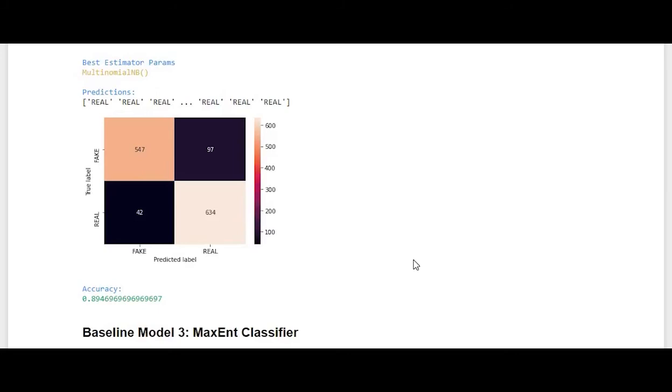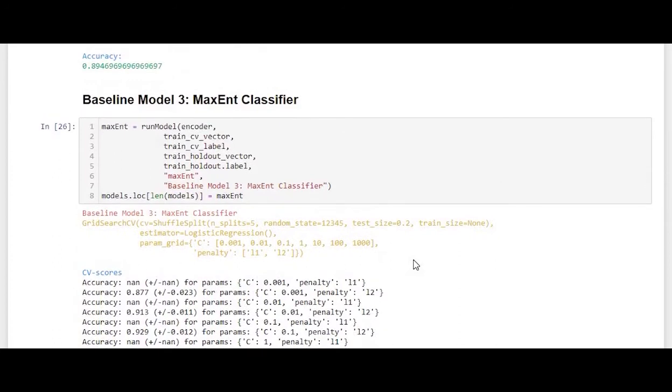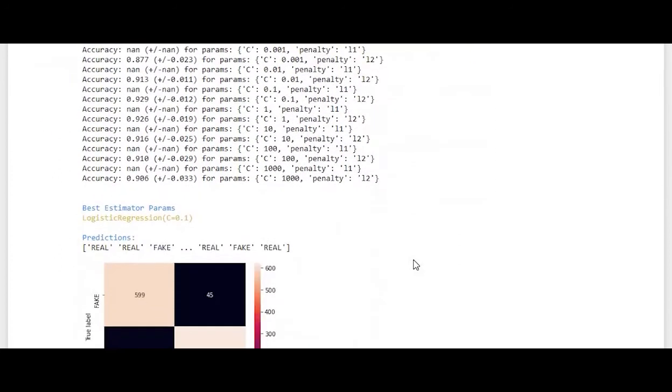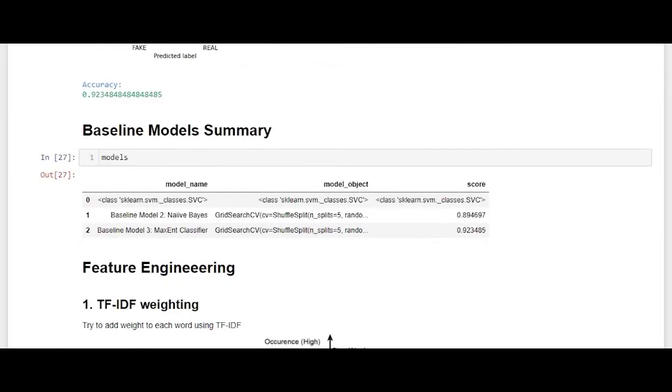The third model that we made use of was maximum entropy classifier, which is based on the principle of maximum entropy. This is a graph that shows us the prediction of the model. It gives us an accuracy of about 92.34%. Here is a table that shows us the baseline model summary along with the model name and their score.